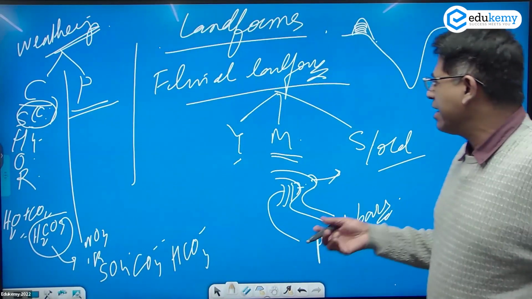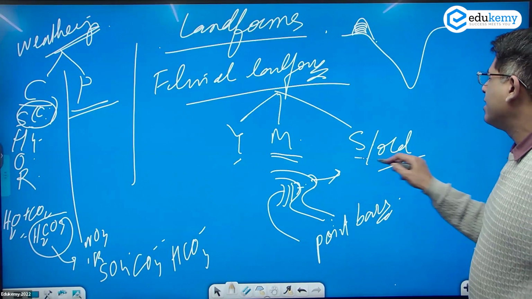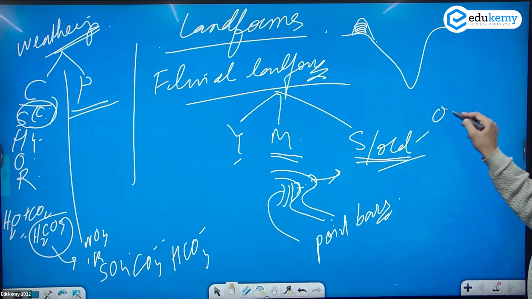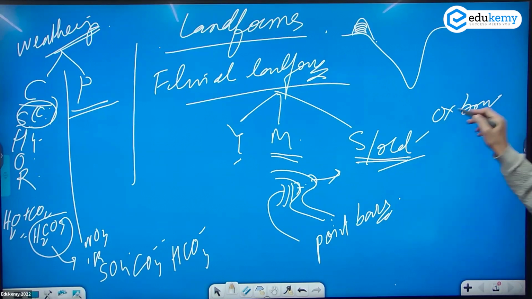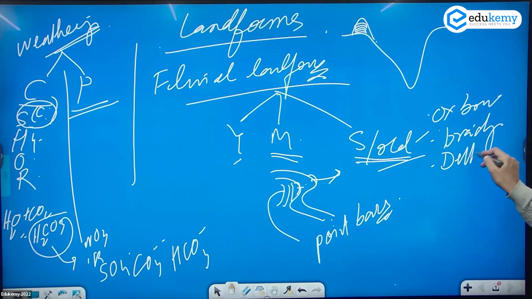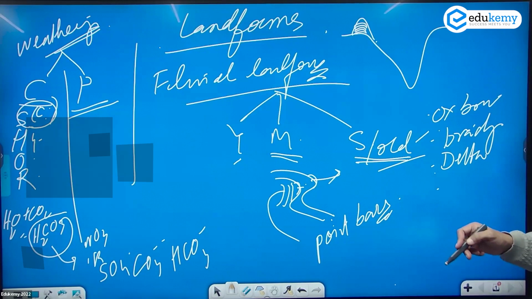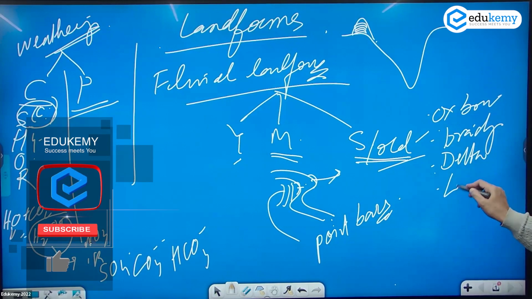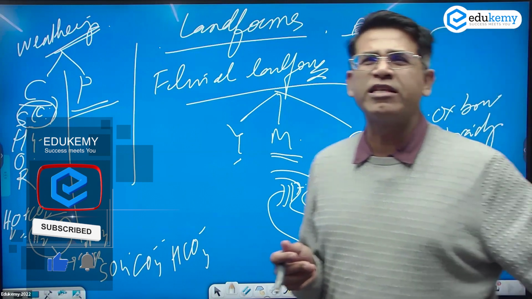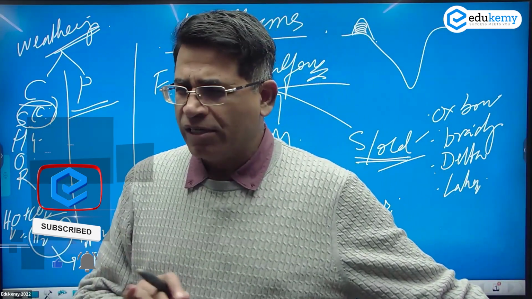Do you understand that? Then in the senile stage, we explained the concept of an oxbow lake, the concept of braiding, the concept of deltas, and how the deltas can form some lakes. I gave some examples here. So I think no doubts in this part. Okay, so landform is done.